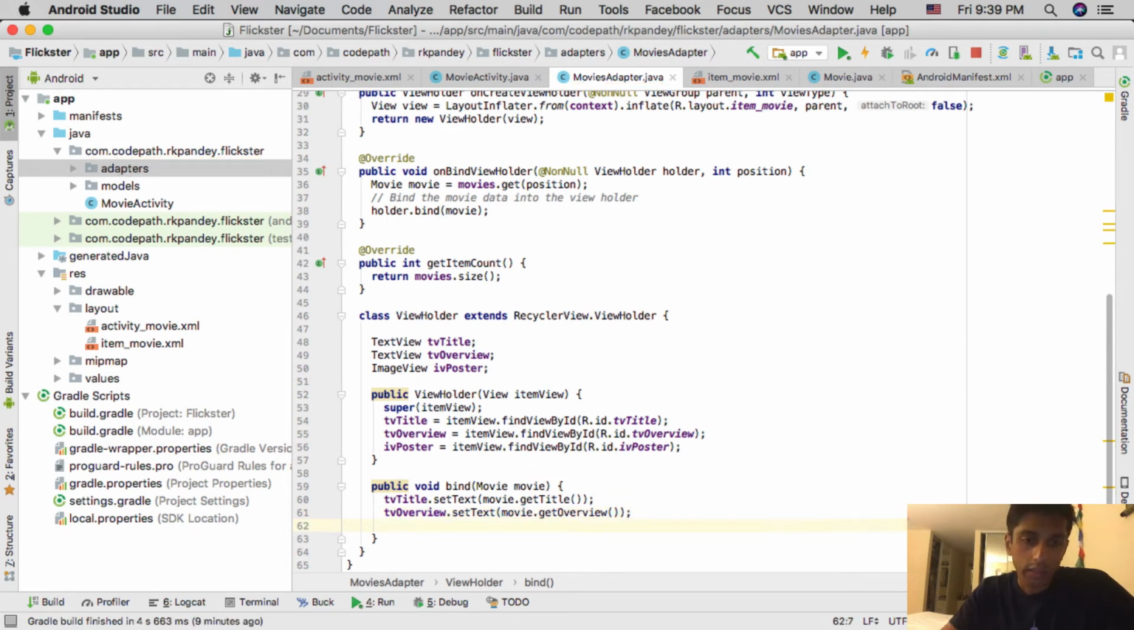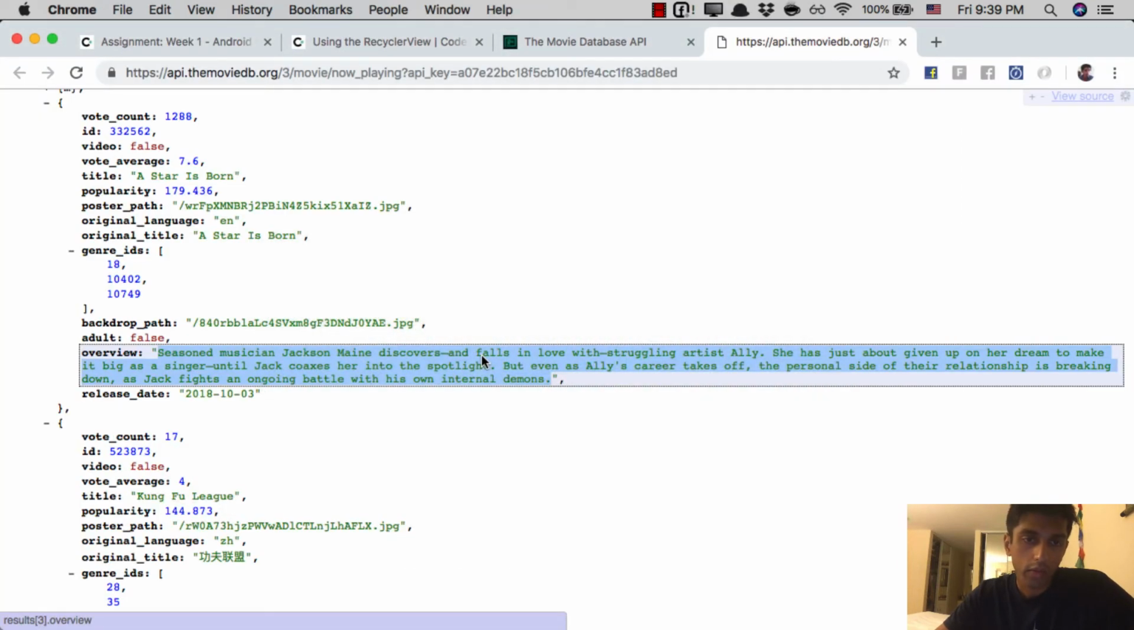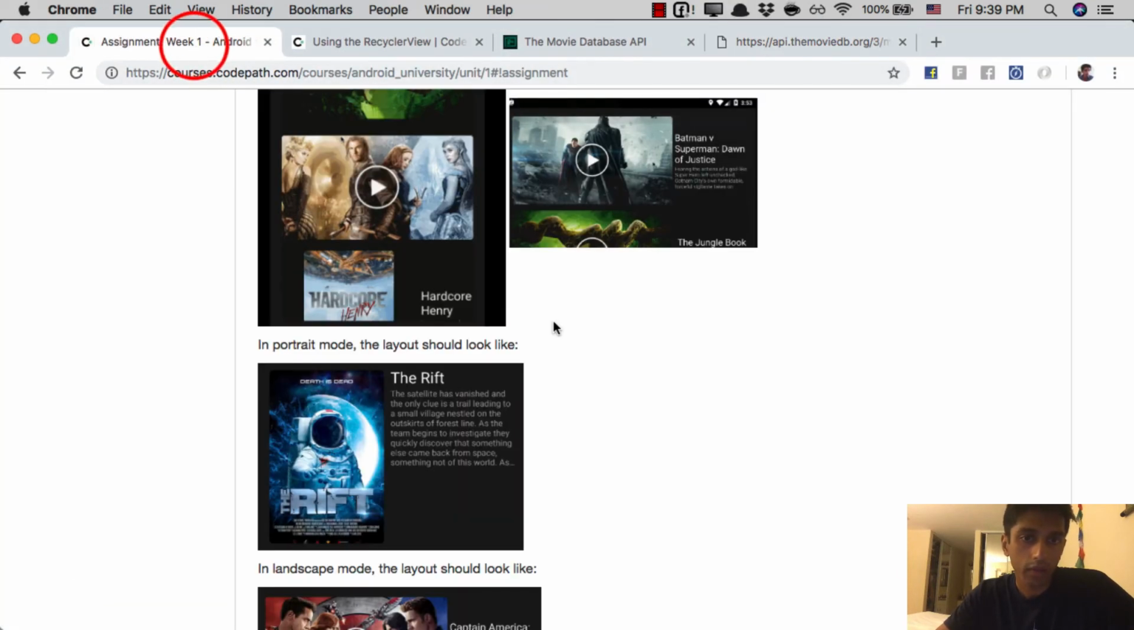And then now we need to actually put the image, display the image inside of the image view. Unfortunately, Android doesn't have a default way to render remote images. So to do that, we're going to use a library called Glide. So go back to the course portal,